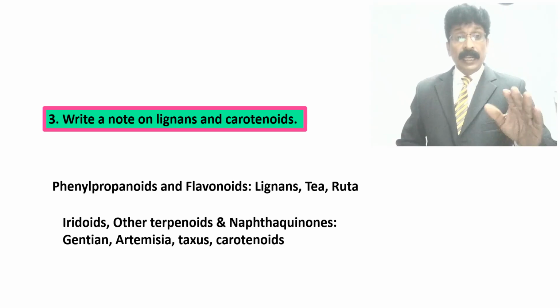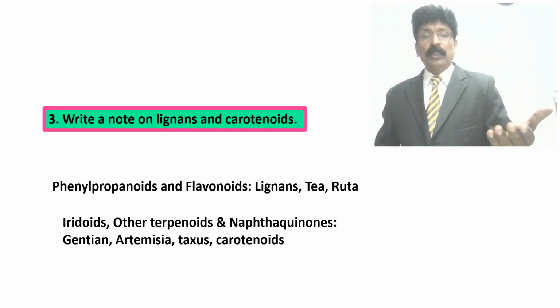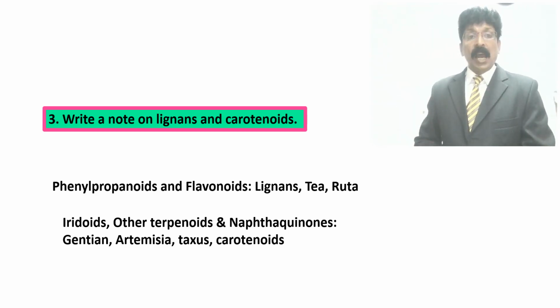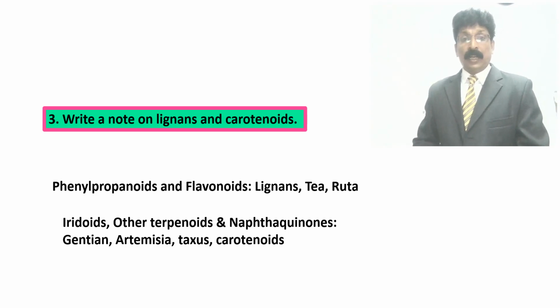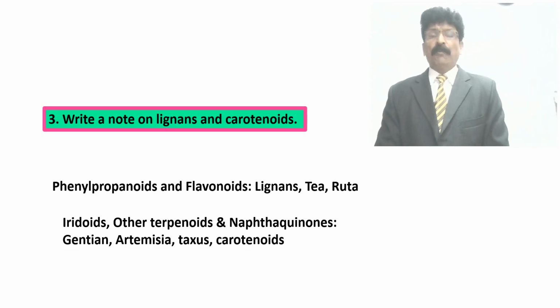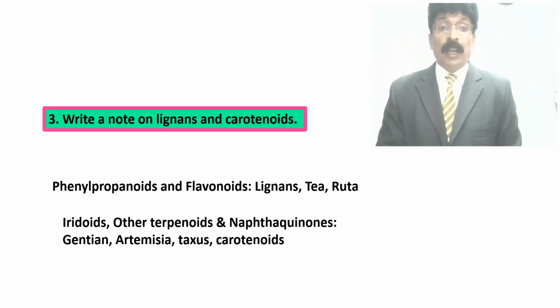And in iridoids and other terpenoids, another chapter, along with naphthoquinones, they have given gentian, artemisia, taxus and carotenoids, on which they have asked the 5 mark question. So we have to explain lignans and carotenoids. Now we will see what should be written for lignans.